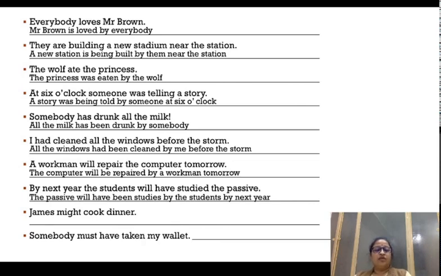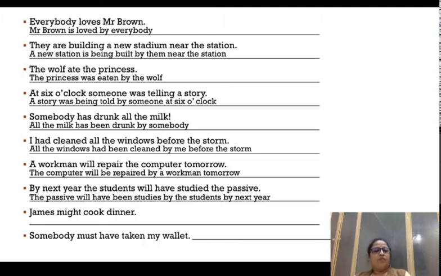James might cook dinner. It is a future tense sentence. May and might, shall and will, all of these modals are used in future tense. So it is a simple future tense sentence. Just like what you do with will in a simple future, you will do with might in this sentence. Cook is the main verb supported by might.